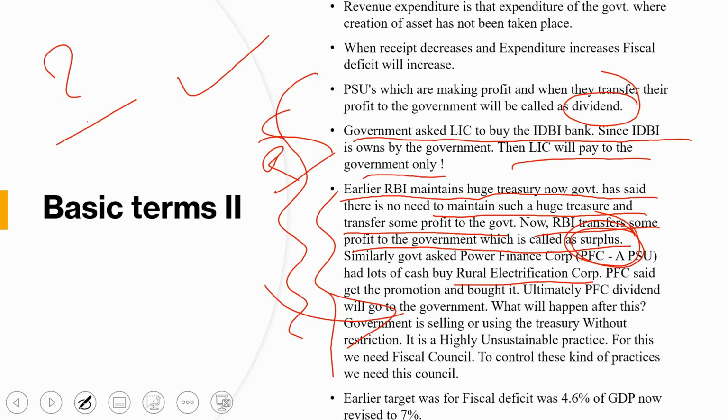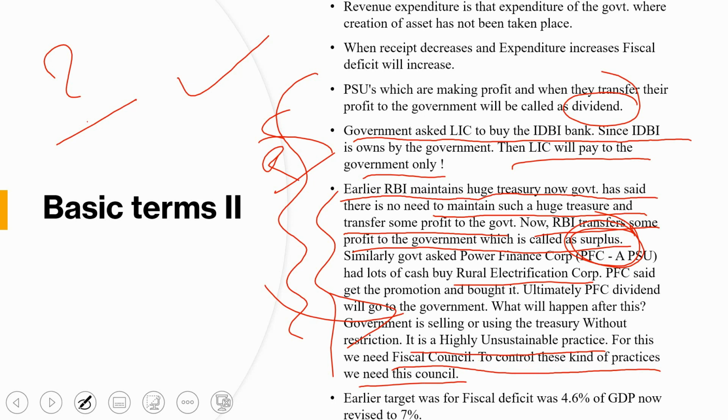So there must be some office, some council that will check all those things. This is also one of the reasons for a fiscal council in India. That's why it is said that it is a highly unsustainable practice, and for this we need a fiscal council to control these kinds of practices.